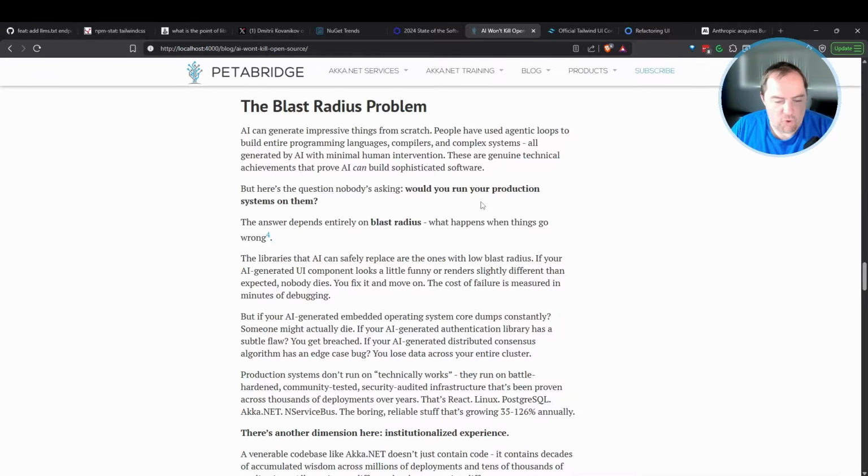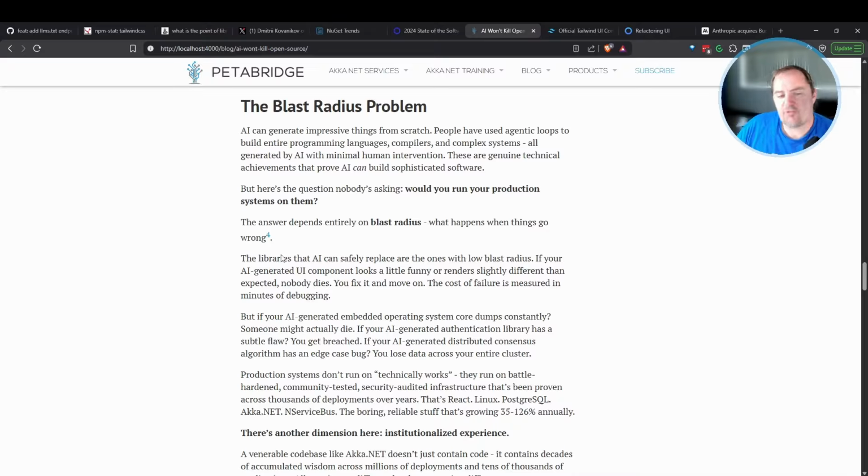So if you're on the wrong side of the blast radius equation, where your software has a low blast radius, maybe it makes sense for a large language model to go ahead and replace that. But if you're on the side of the aisle that I'm on, where Akka.NET is very much a high blast radius technology, if we immediately disrupt our wire format or our persistence format, we're going to get phone calls about it within a day, where they're going to say, hey, as soon as we upgraded, our application stopped working, and now we can't process real-time transit data for a global shipping network or whatever, right? We're going to hear about that.